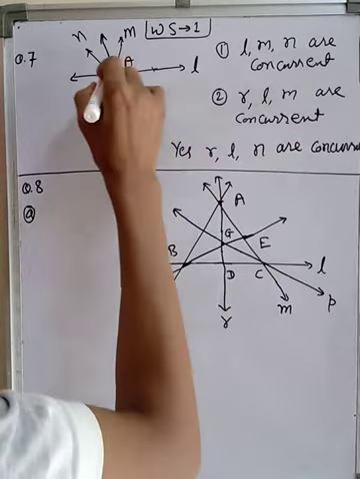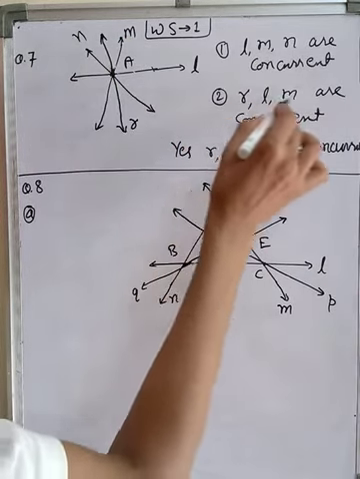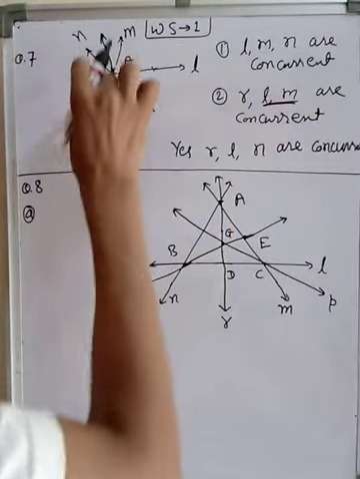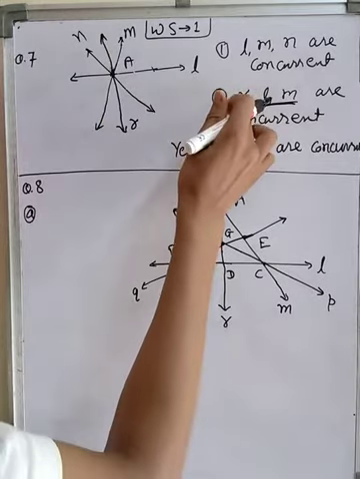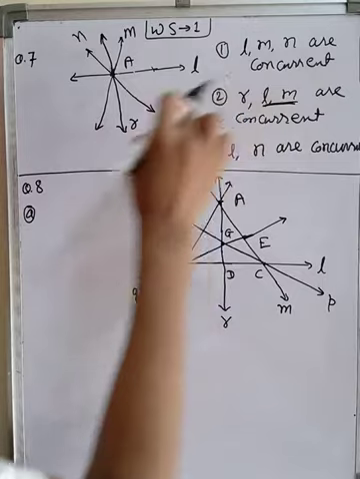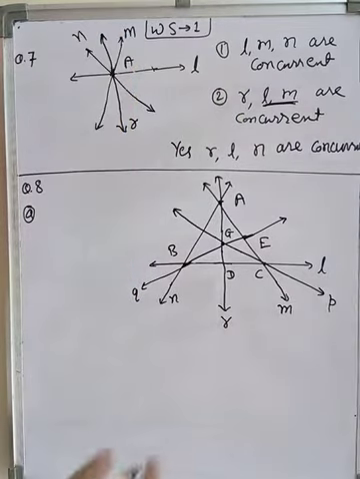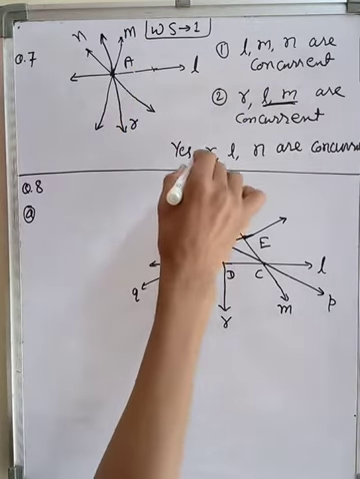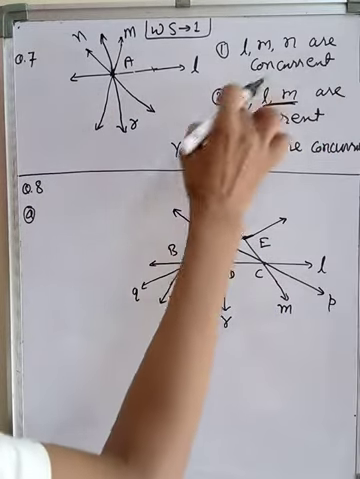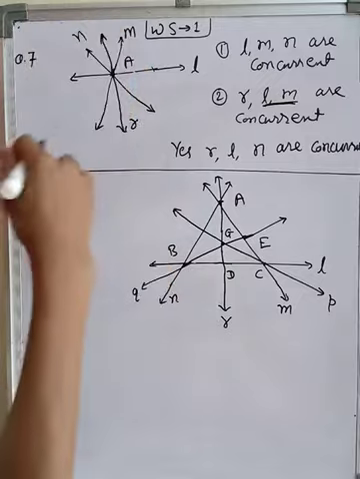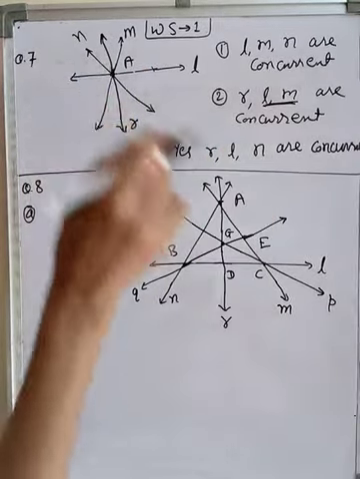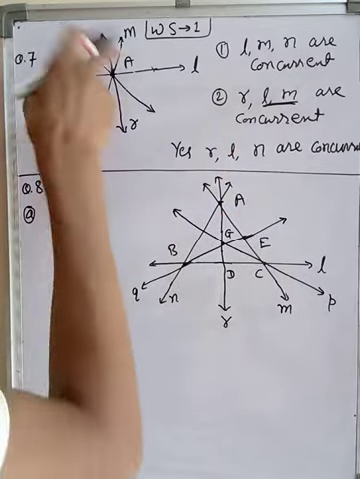So L, M, N are passing through A. This R will also pass through A, because L and M are already passing through this point. If we want all of them to be concurrent, this new line will also pass through A only. Now the question is, are R, L, N concurrent? You can see all the lines, whatever the number, are concurrent. So yes, R, L, N are concurrent, and this is the proof for our solution.